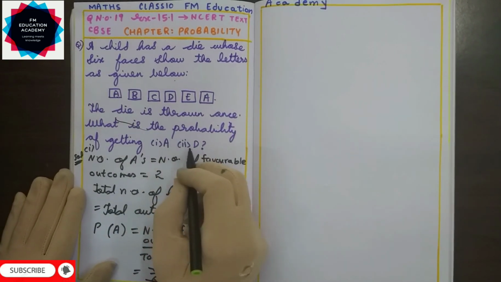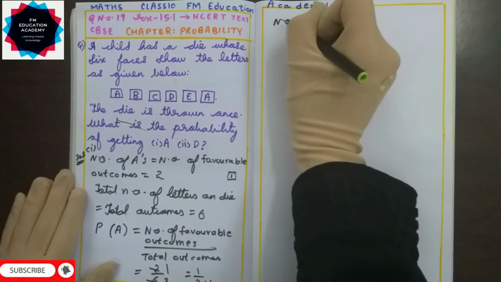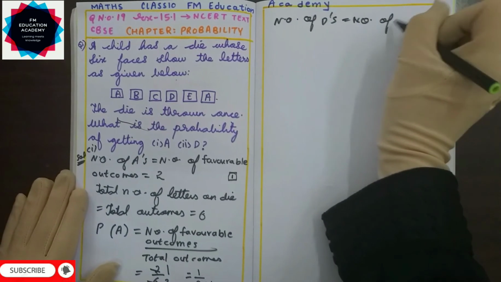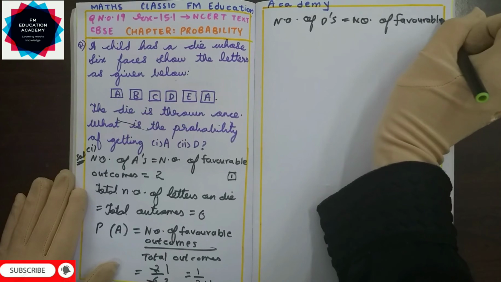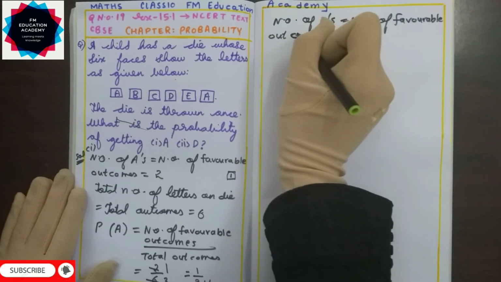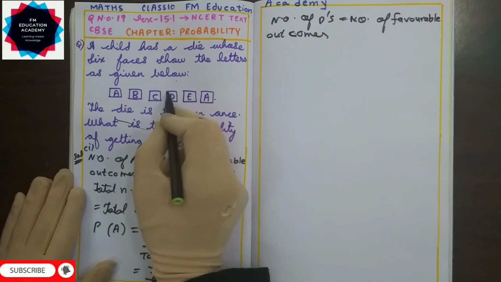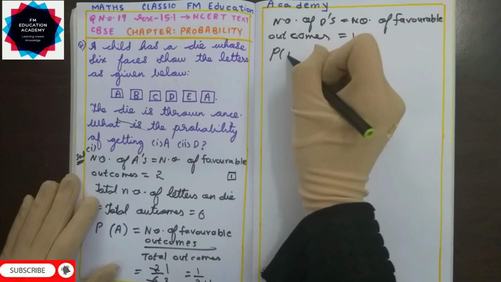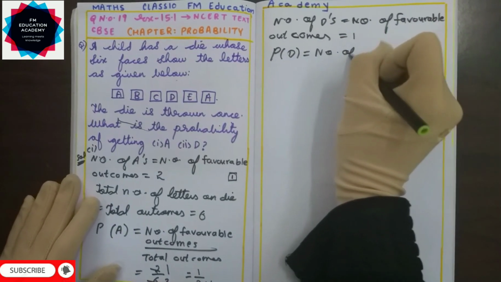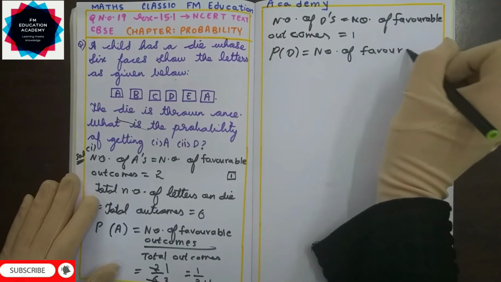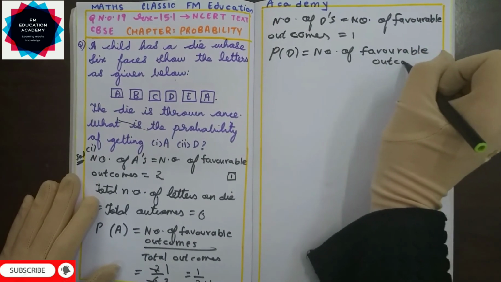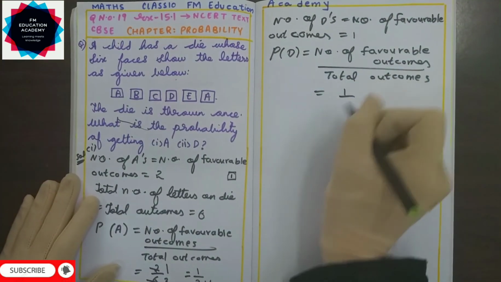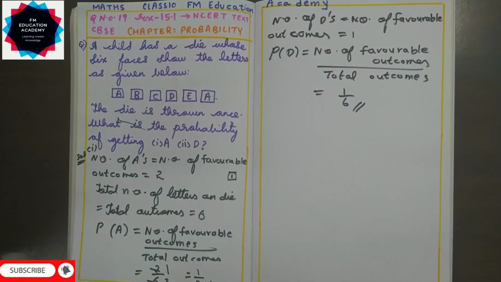The second bit is, what is the probability of getting a D? So first we should find out the number of D's, that is the number of favorable outcomes. How many D's are there? Only 1 D is there here. So 1, and we already know total outcomes is 6. So the probability that we'll get a letter D is the same formula, number of favorable outcomes by total outcomes, which is 1 and 6. So the answer is 1 by 6. This finishes the third sum.